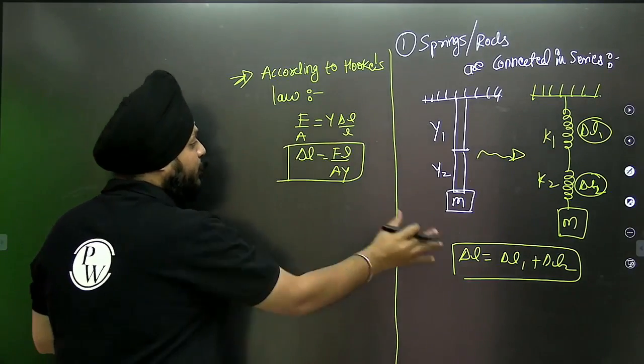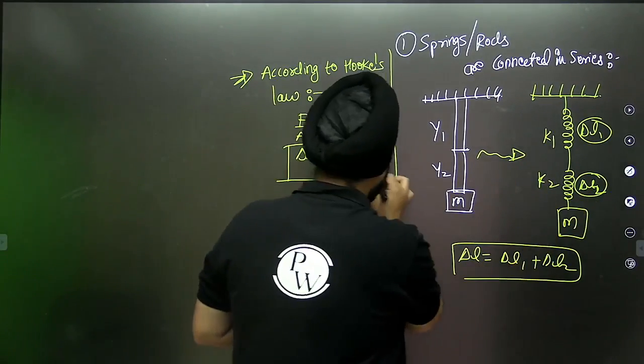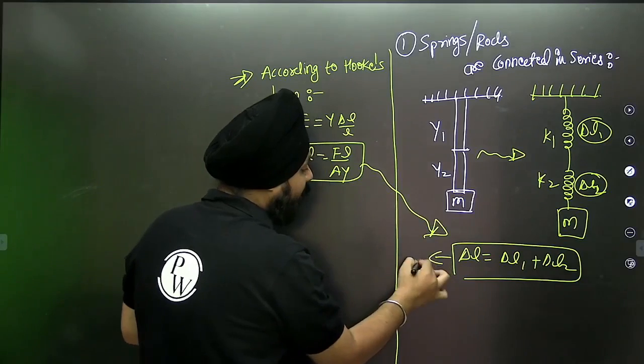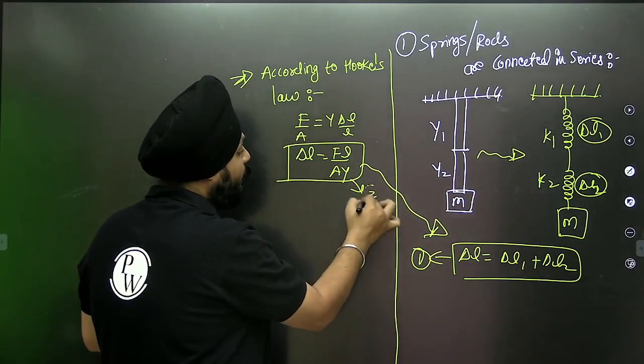So if I'm talking about the resultant, can I consider this as equation number 1 and this as equation number 2?